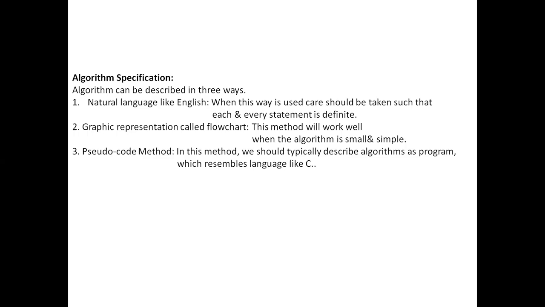Then a flowchart is a graphical representation of the logic behind that algorithm. If you are writing an algorithm, you can express it in the form of a picture involving decision boxes, looping structures, input boxes, output boxes, and compound statement boxes. These things are used in the graphic representation. Then the last one is the pseudocode method that we will discuss shortly. What are the various issues in using a pseudocode method to express an algorithm?